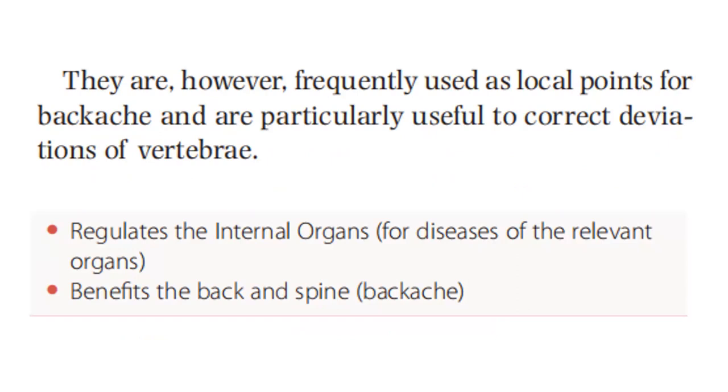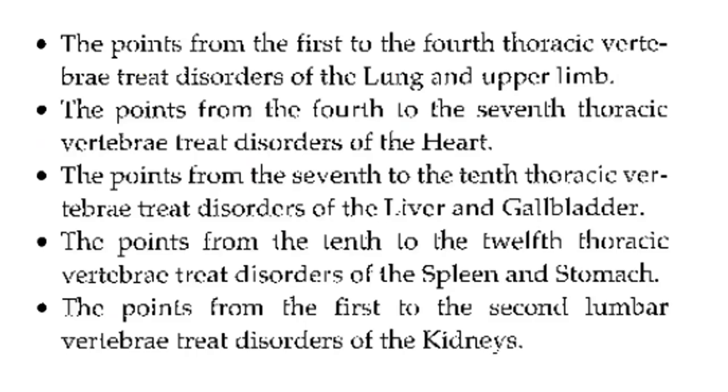It regulates the internal organs for diseases of the relevant organs. It benefits the back and spine in backache. Points from the 1st to the 4th thoracic vertebrae treat disorders of the lungs and upper limb. Points from the 4th to the 7th thoracic vertebra treat disorders of the heart. The points from the 7th to the 10th thoracic vertebra treat disorders of the liver and gallbladder.